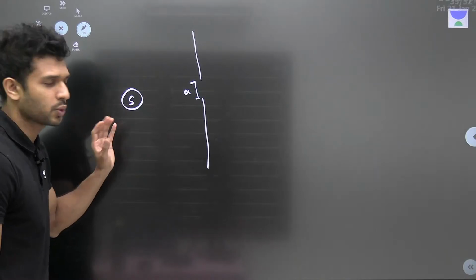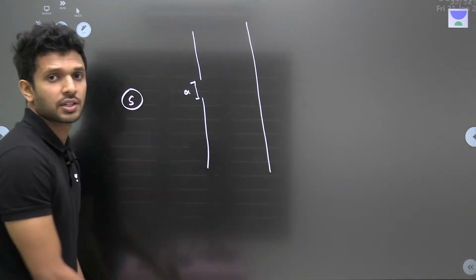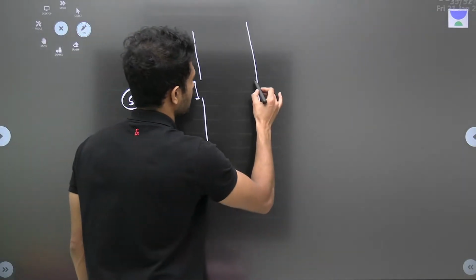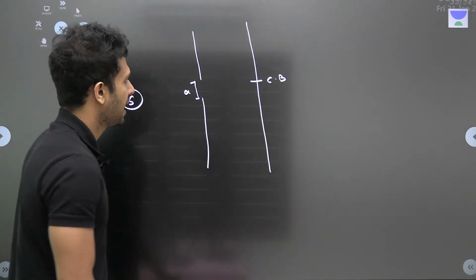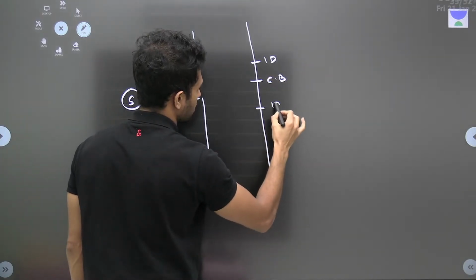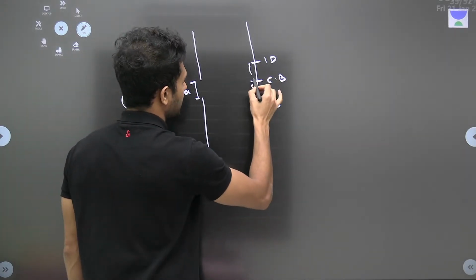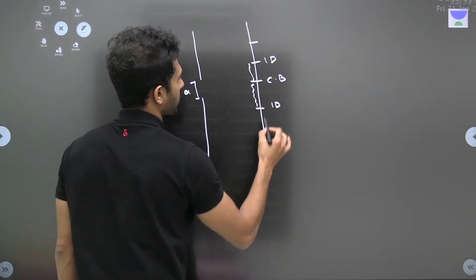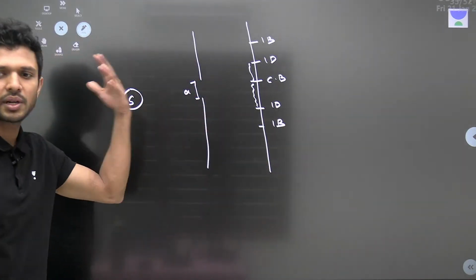Once we switch on the source, light waves will be coming, and if we keep a screen in front of the slit, what can we observe? Exactly at the center, we will have the central bright band, and it extends until the first dark band is formed. Till here it is the central bright band. Then we have the dark band. After the dark band, we have the first bright on either side.